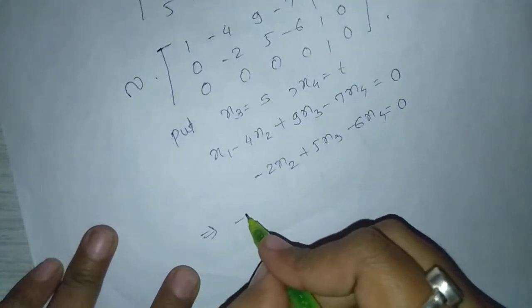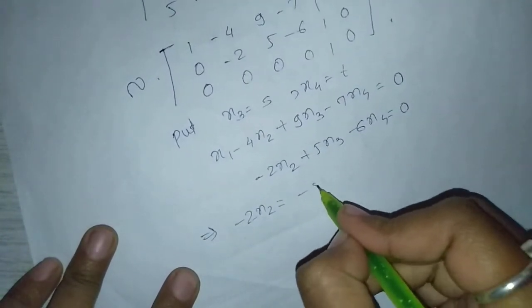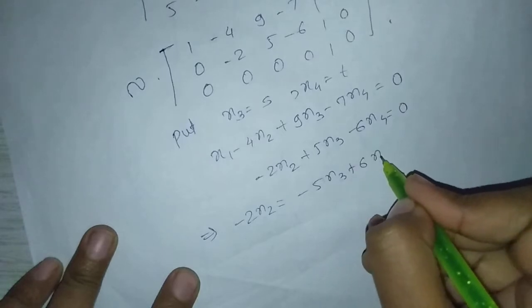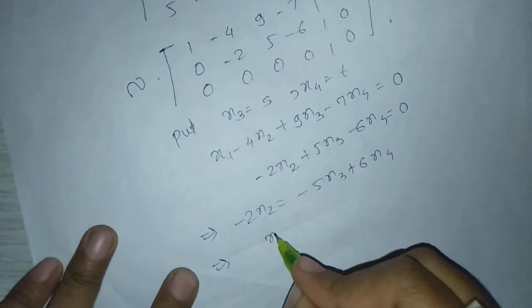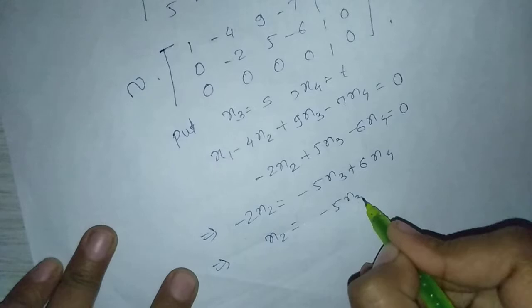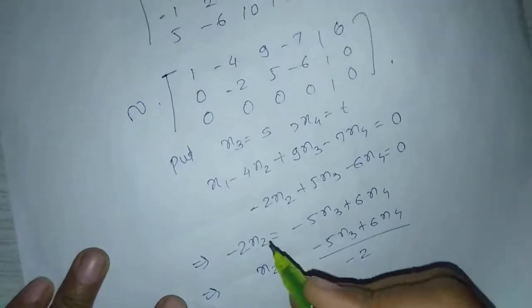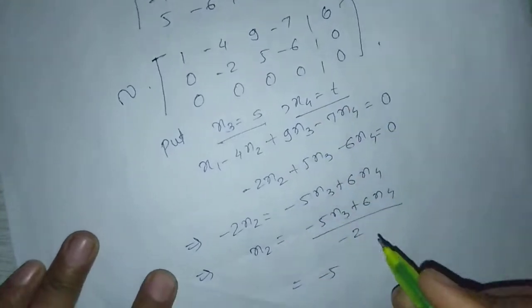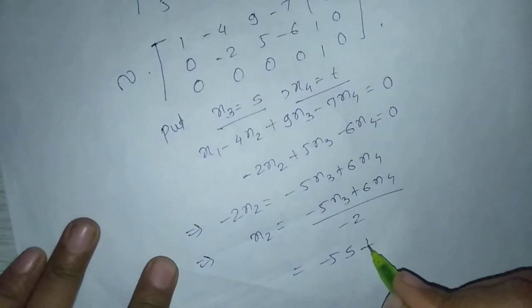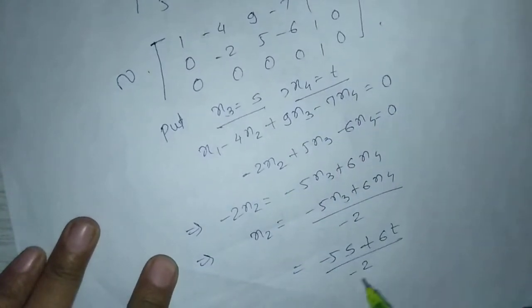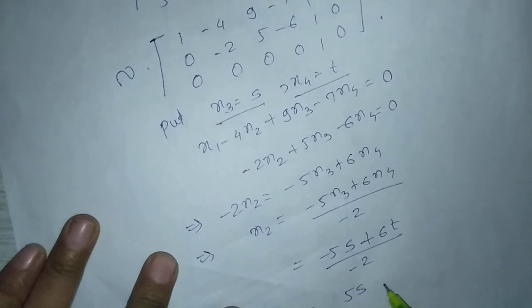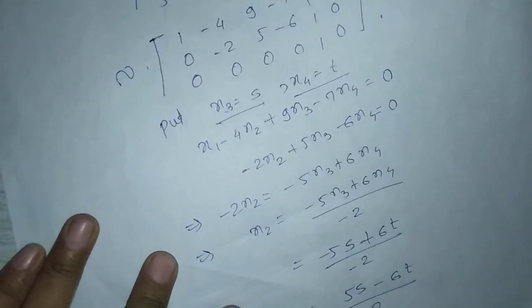Which implies minus 2x2 equal to minus 5x3 plus 6x4, which implies x2 equal to minus 5x3 plus 6x4 upon minus 2. With x3 equal to s and x4 equal to t, x2 equal to minus 5s plus 6t upon minus 2, which equals 5s minus 6t upon 2.